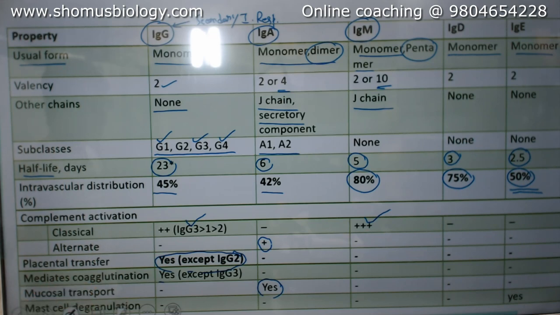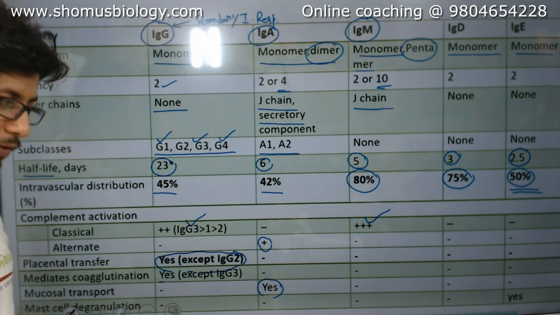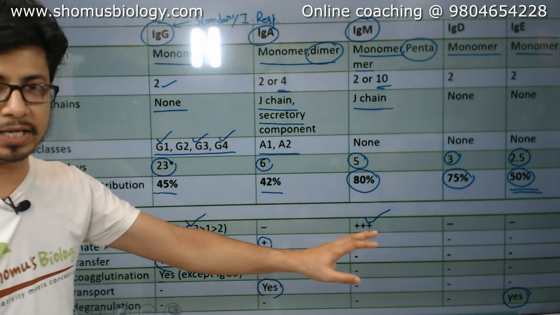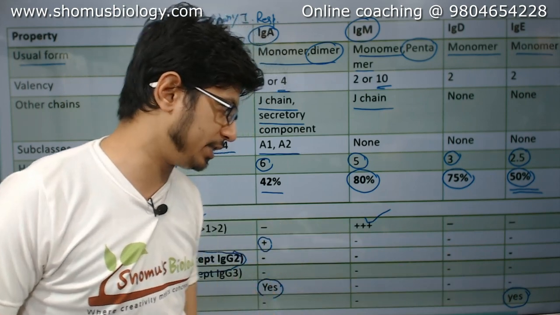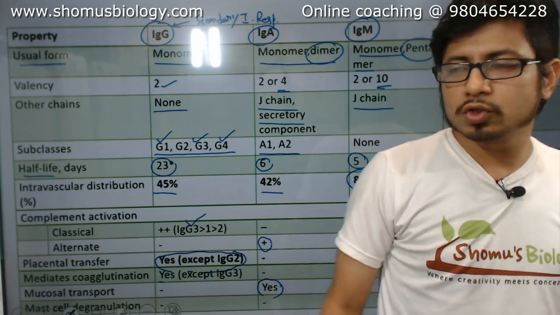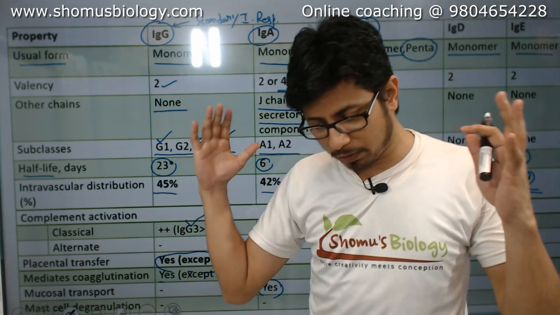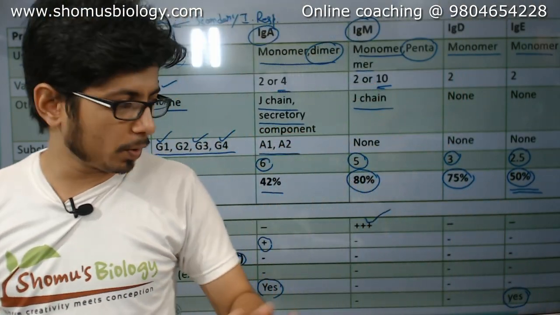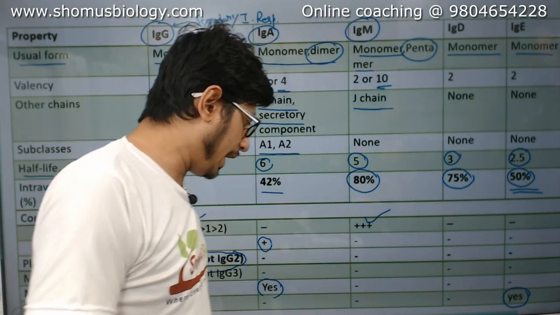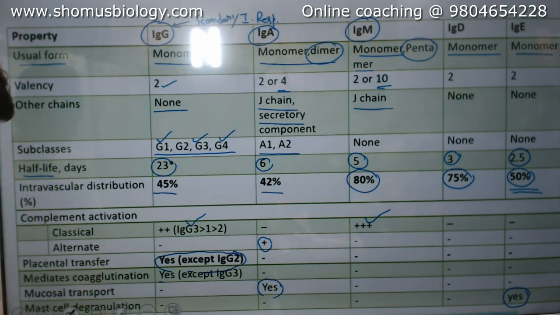Mast cell activation: which among these antibodies activates mast cells? IgE. That's why we call it the antibody responsible for the allergic reaction, the major mediator of allergic reaction. IgE can do that. So you can see that this particular table is very important because important features and classifications are mentioned. That's what you need to remember for exam perspective.